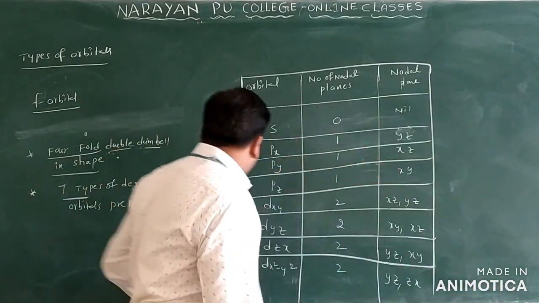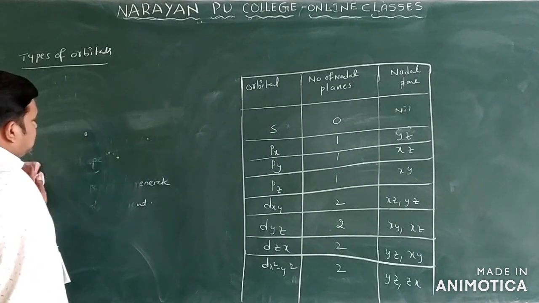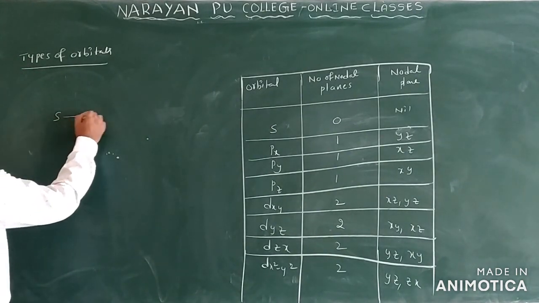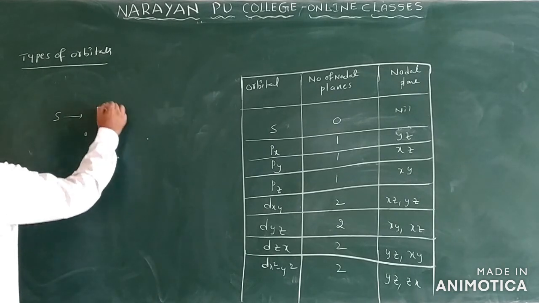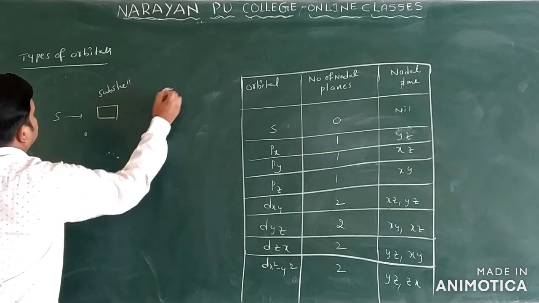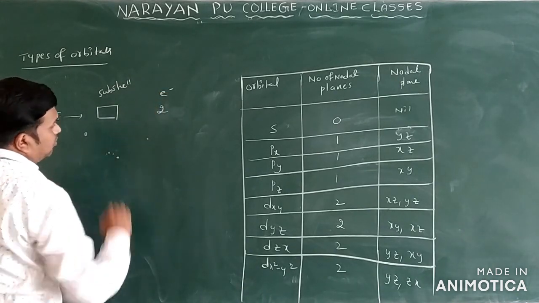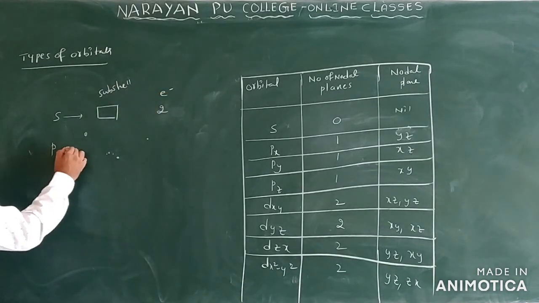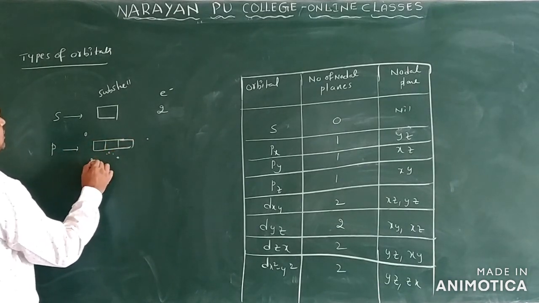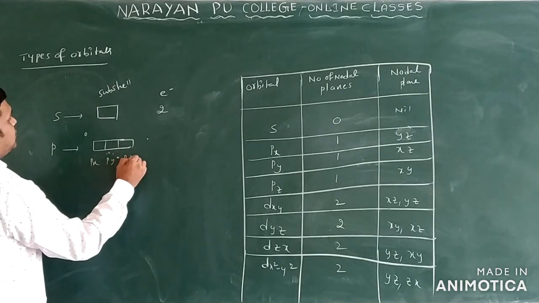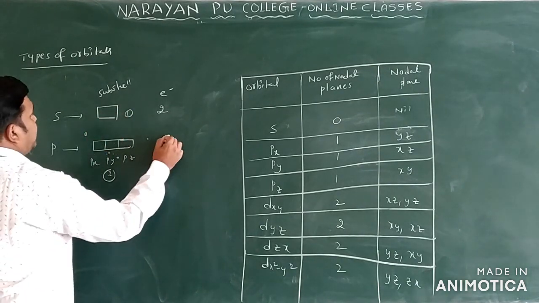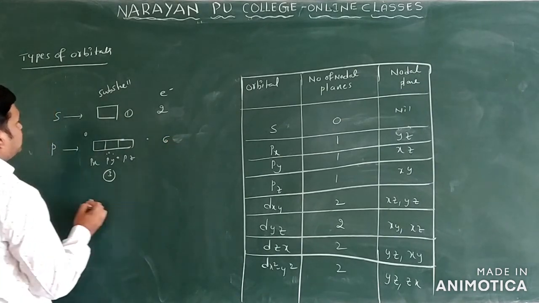Now you can see one more thing, the electrons in these orbitals. Suppose we take the s orbital. How many subshells does the s orbital have? Only one subshell. How many electrons can be accommodated here? 2. Now take the p orbital: 3 orbitals, that is px, py, pz. There are 3 subshells, so 3 into 2 gives 6 electrons.